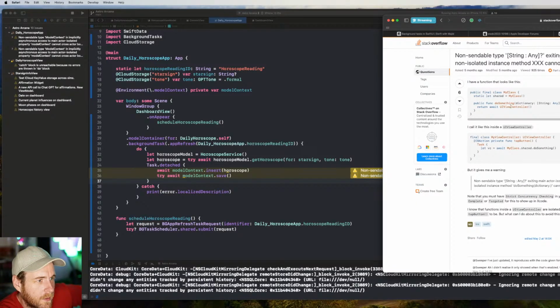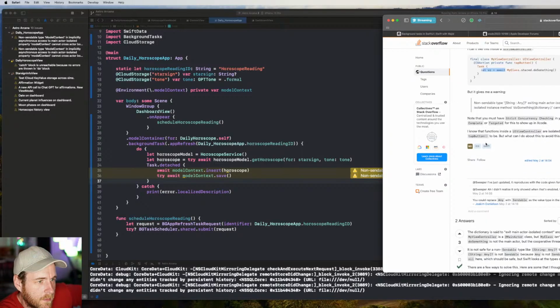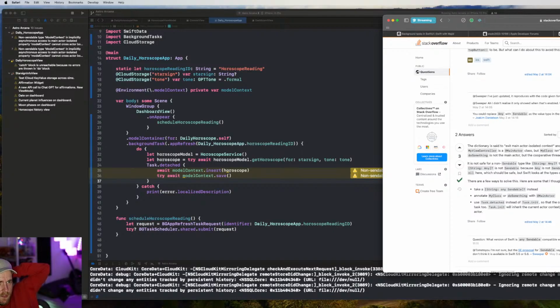So the dictionary is said to exit main actor isolated context and cross actor boundary because view controller is a main actor class, but my class isn't.